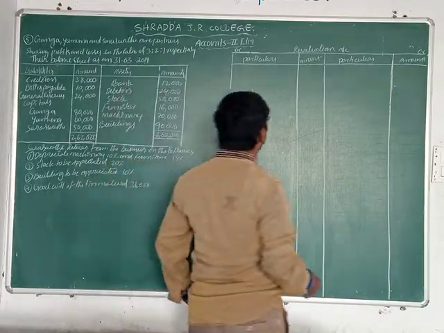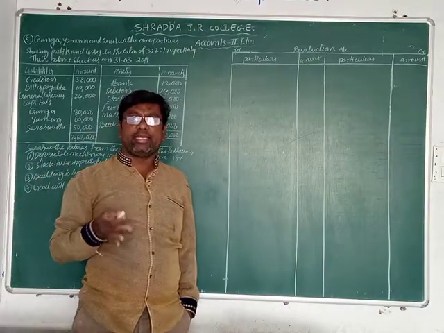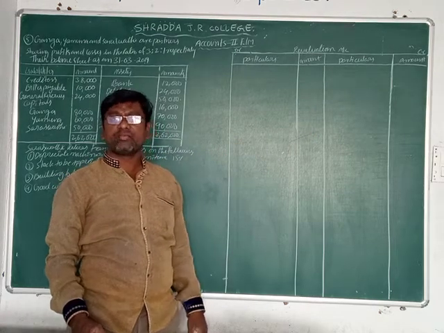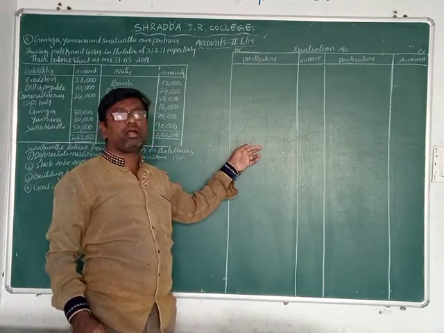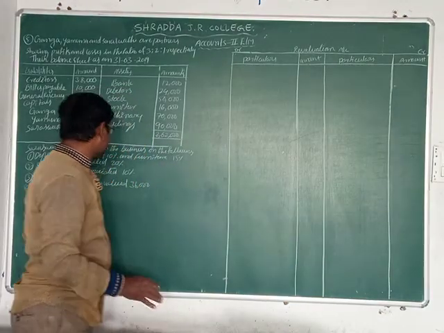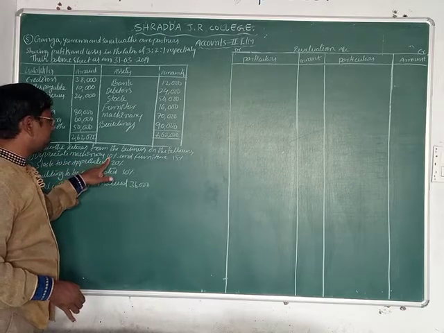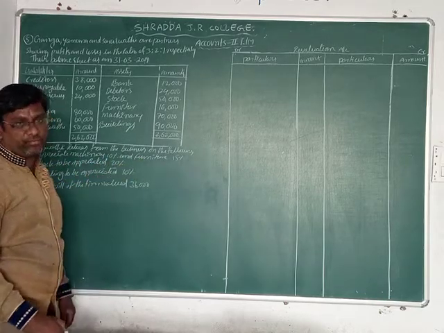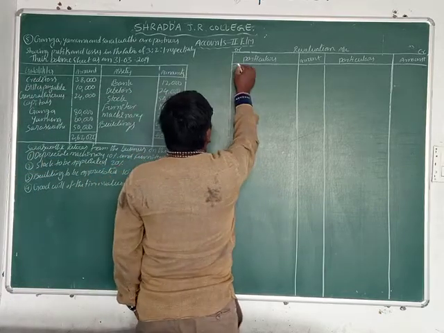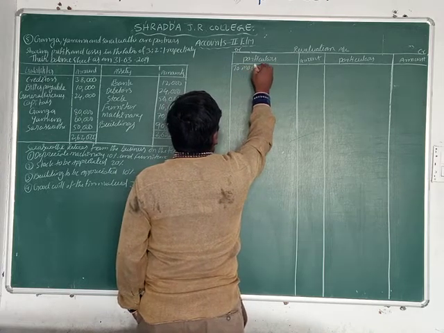If asset values are increasing, we record on the credit side. If asset values are decreasing, we record on the debit side, friends. Now let us see the first condition: depreciate machinery 10% and furniture 15%. Debit side, to machinery account.